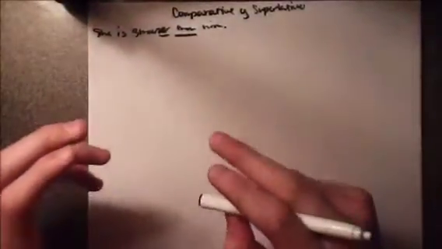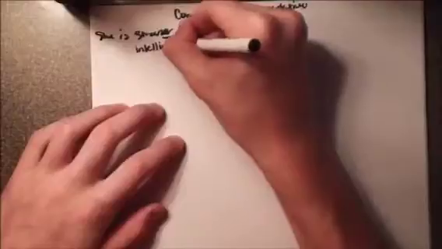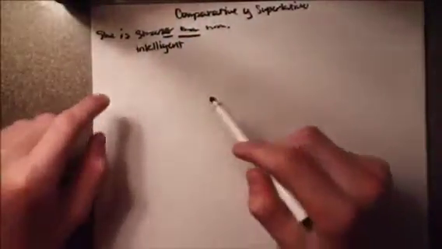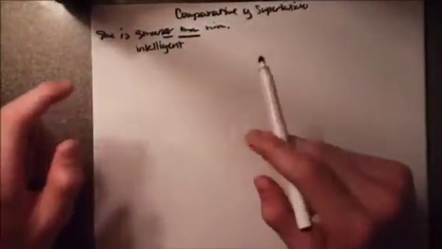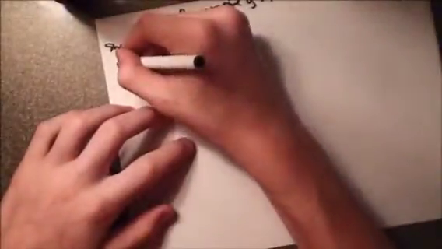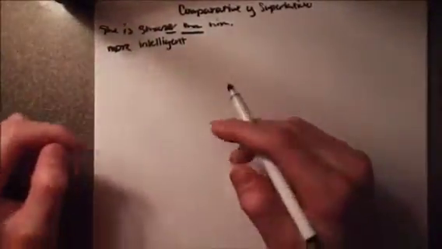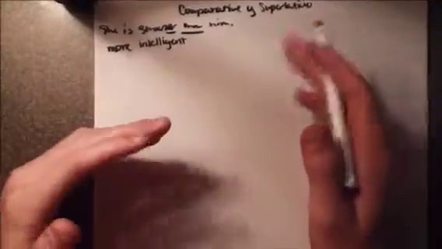But when you have a longer adjective, like for instance, intelligent, we're not going to add an er. We're not going to say intelligenter than whoever. We're going to say more. So if you want to rephrase the sentence, you could say she is more intelligent than him.